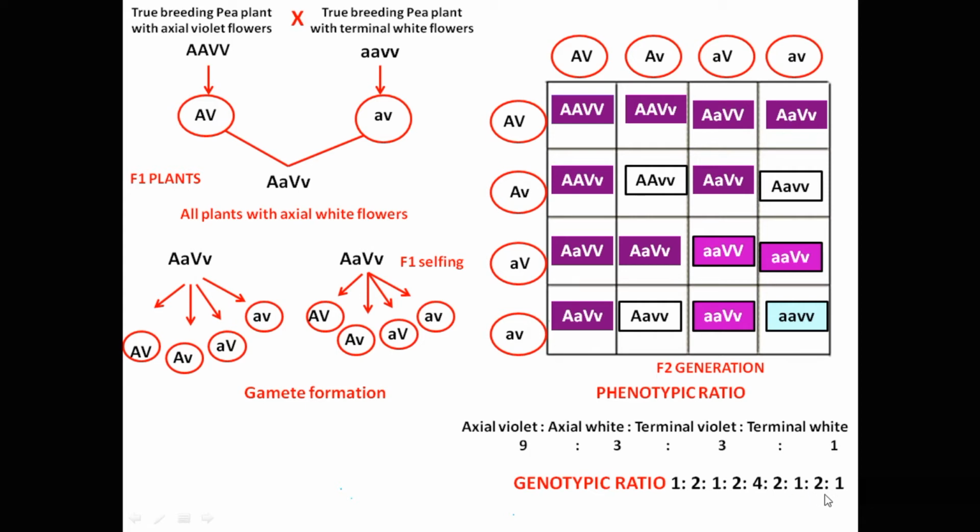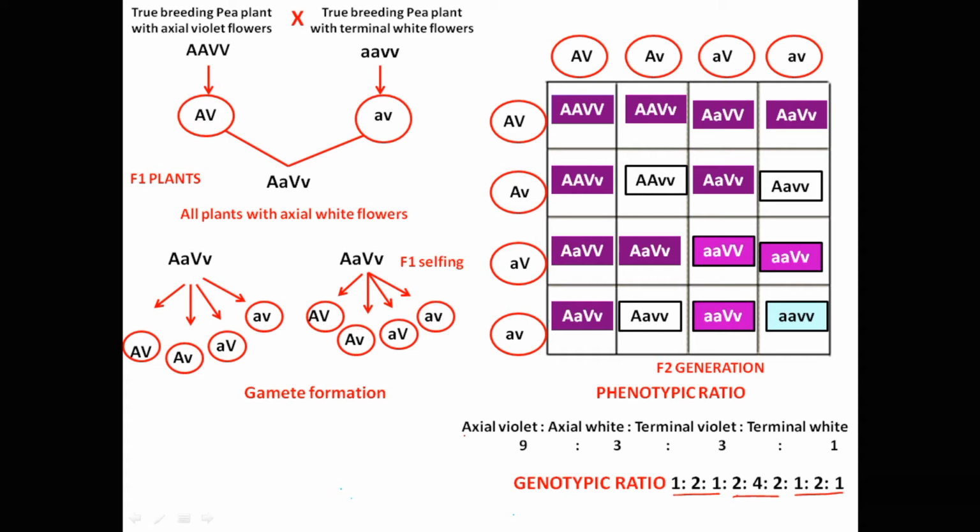1:2:1:2:2:1:2:1:1. To learn the genotypic ratio, we can remember that on the extreme ends the ratio is 1:2:1, and in the middle is the sum of these two ratios, that is 2:4:2. You need not learn the genotypes, but you must know the phenotypic ratio and phenotypes of the F2 generation.